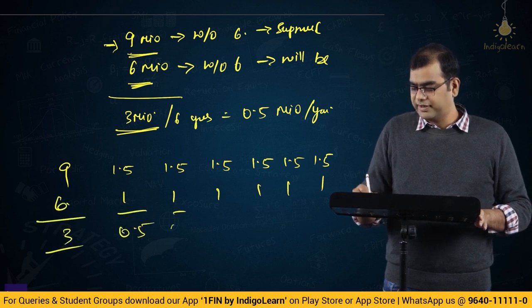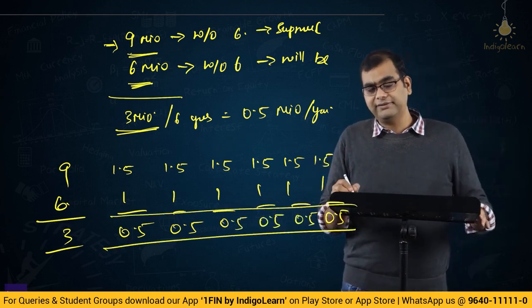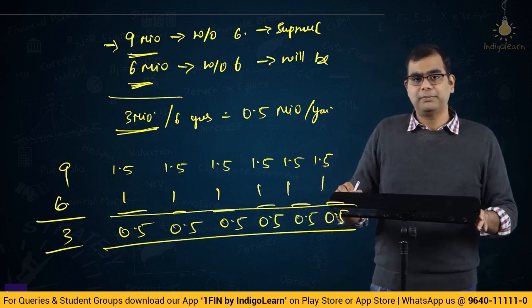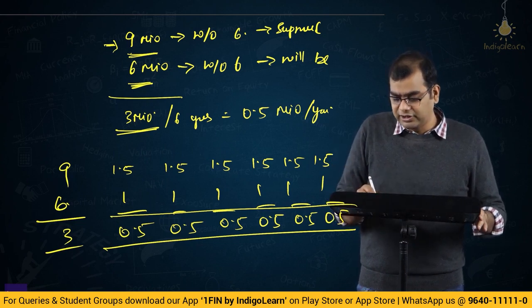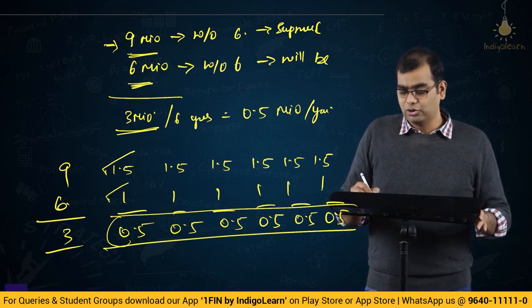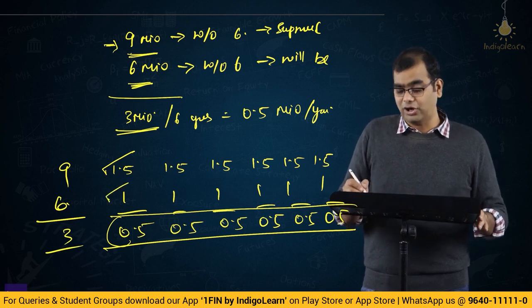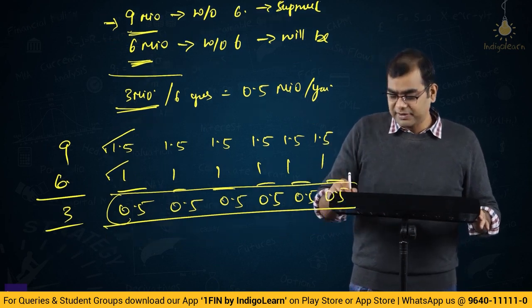So, this is 0.5 per annum, right. This 0.5 is actually the expense that could have been written off, but you are writing it off less. 1.5 you are supposed to write off, you are writing off only 1. So, you are actually losing 0.5. You are not even losing 0.5, you are losing the tax benefit on 0.5.